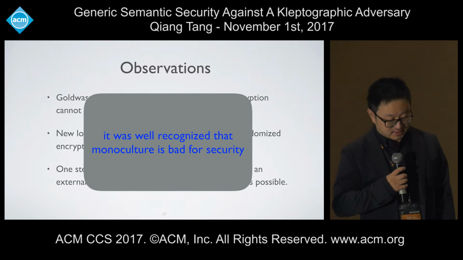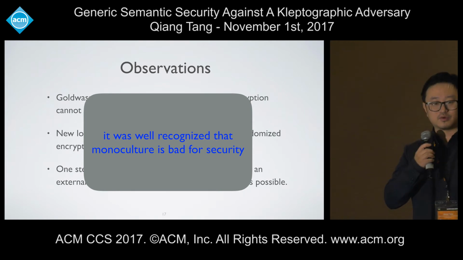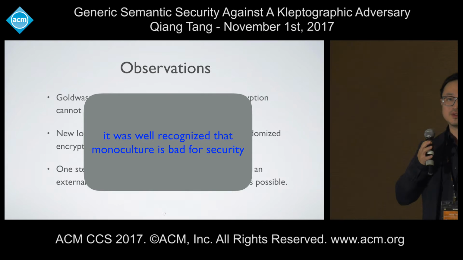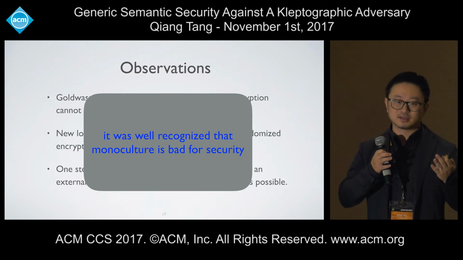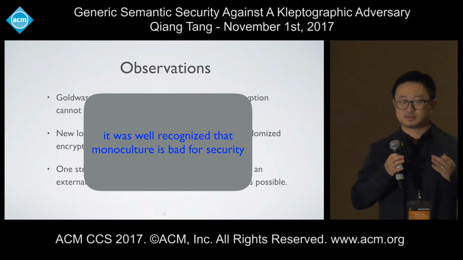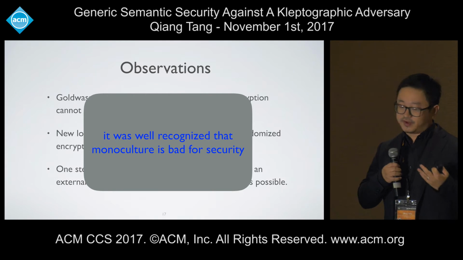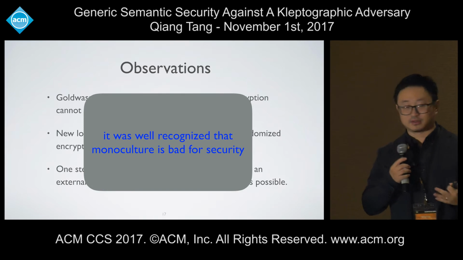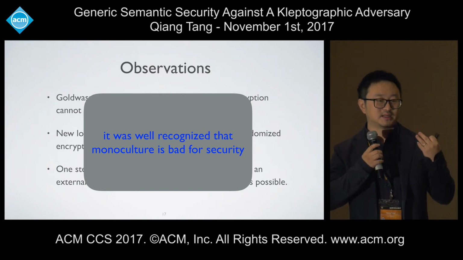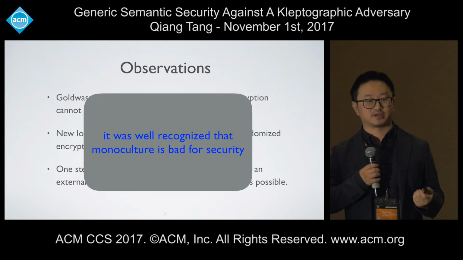So this leads us to a couple of observations. Modern cryptography starts essentially from Goldwasser and Micali. They developed the central notion of semantic security, and the one simple and clean message they deliver is that any deterministic, stateless encryption can never be IND-CPA secure. That's in the textbook for every grad student. Essentially here we're facing another obstacle: any black box use of randomized encryption again cannot be IND-CPA secure in the kleptographic setting, because of this biased randomness attack or subliminal channel.